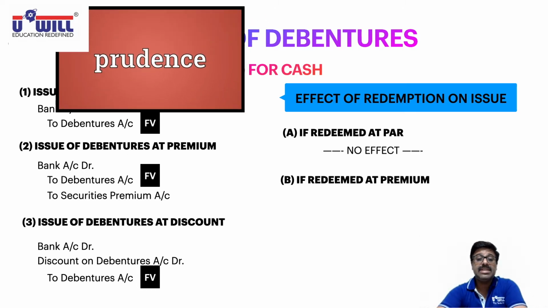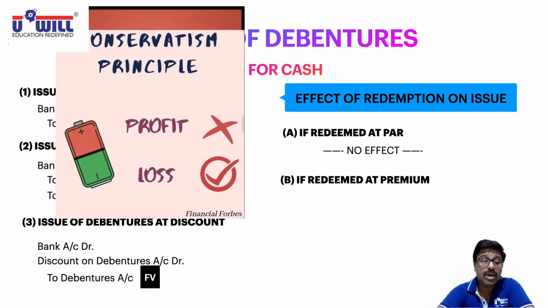You studied one principle of prudence or conservatism in accounting concepts and conventions. What was that principle of prudence or conservatism? Recollect it. As per the principle, you don't consider any profit you are going to earn in future. Means ignore the profits if you are going to earn in future. But if you are going to incur any loss or any liability in future, make the provision from right now.